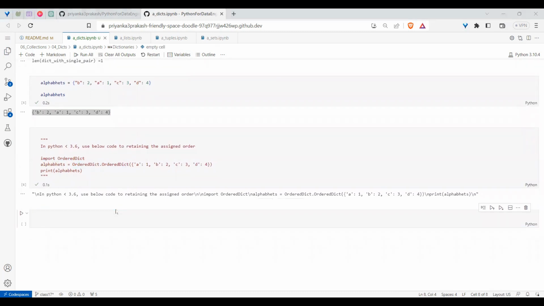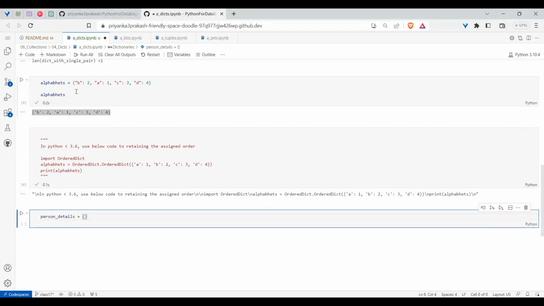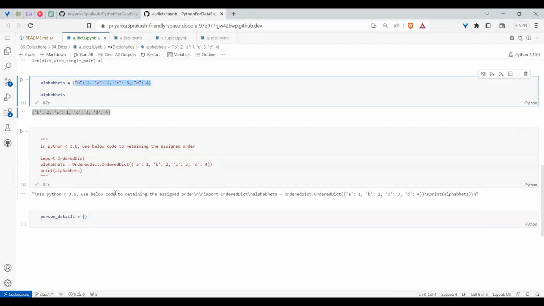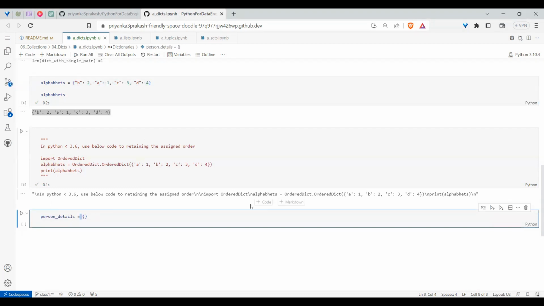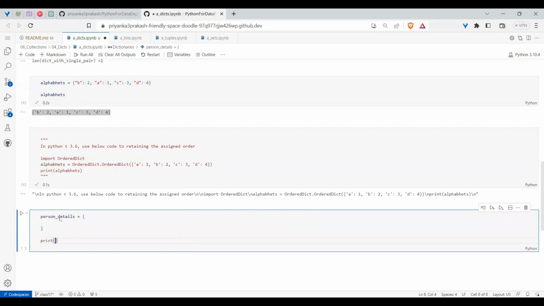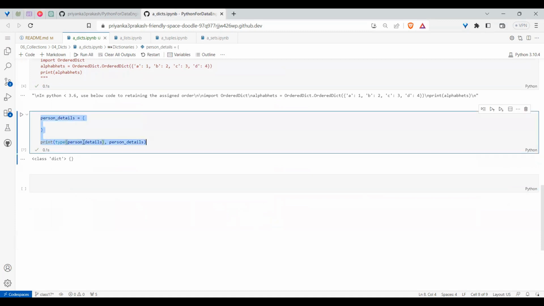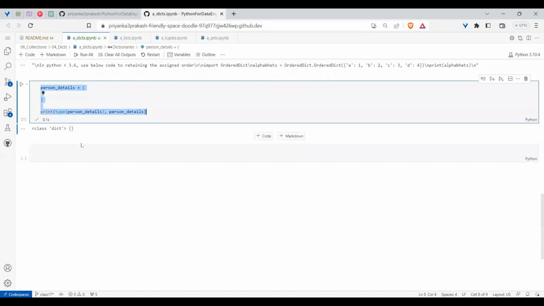Similarly, using a dictionary, you can have multiple values. When you are defining the multiple values, you may not define all the values in a single line. Maybe you can define in multiple lines. If you want to go for a multi-line statement, you can define it like this also. If I define it like this and ask to print the type of this person details and the values, did you see? It's an empty dictionary. So you can define it like this also.